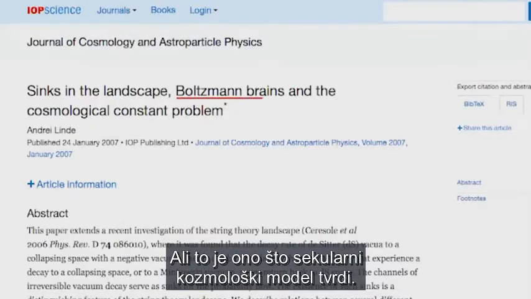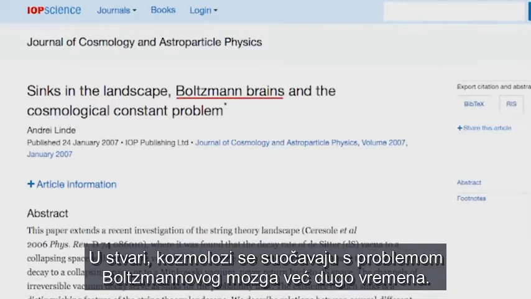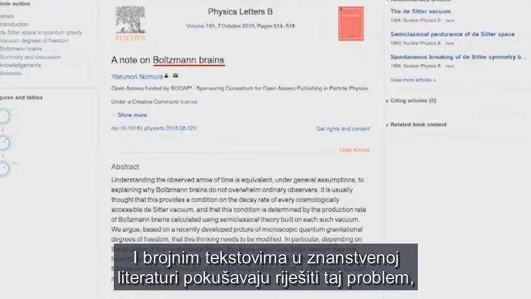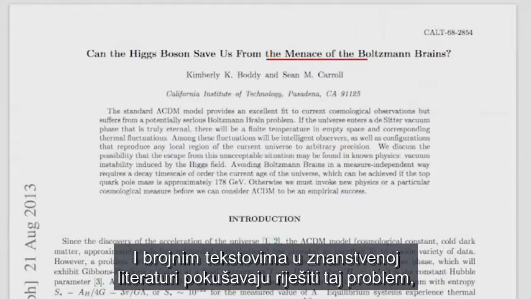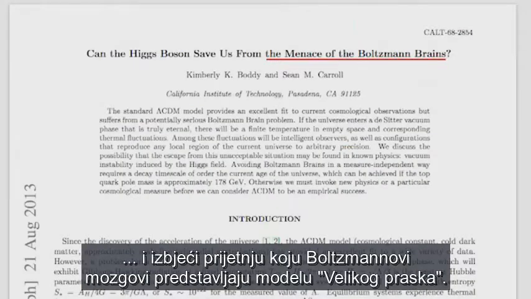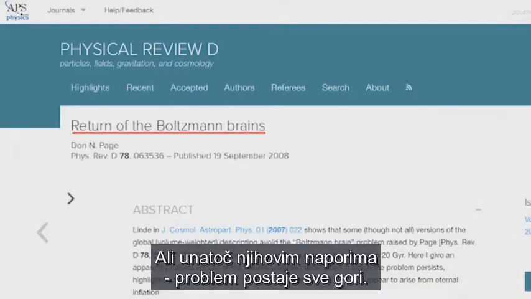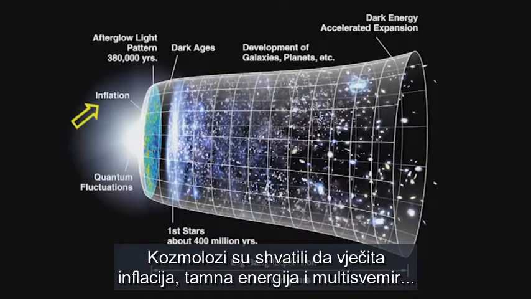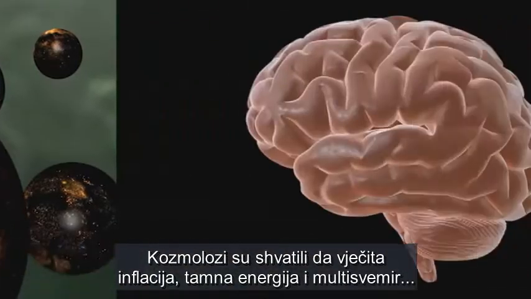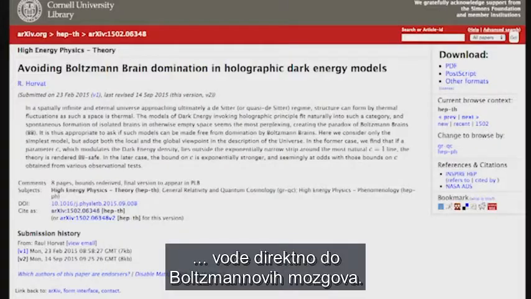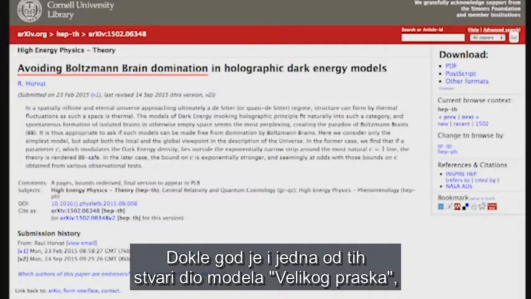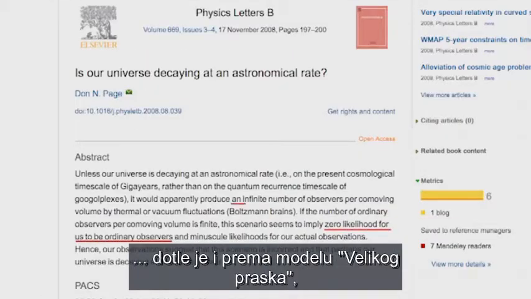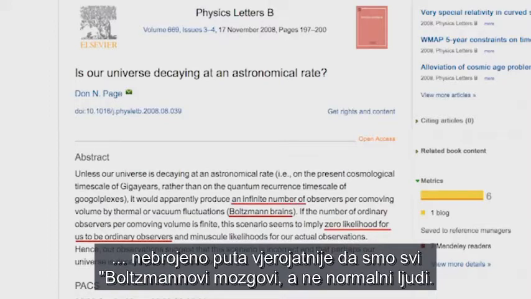In fact, cosmologists have had the Boltzmann brain problem in one form or another for a long time, and they have written lots of articles in the scientific literature trying to solve this problem and trying to escape the menace of the Boltzmann brains for the Big Bang model. But despite their efforts, the problem has actually gotten worse instead of better. Cosmologists have realized that eternal inflation, dark energy, and the multiverse all lead directly to Boltzmann brains. As long as any one of these things remains part of the Big Bang model, and they're all essential pieces of it, then the Big Bang model says we're infinitely more likely to be Boltzmann brains than normal people.